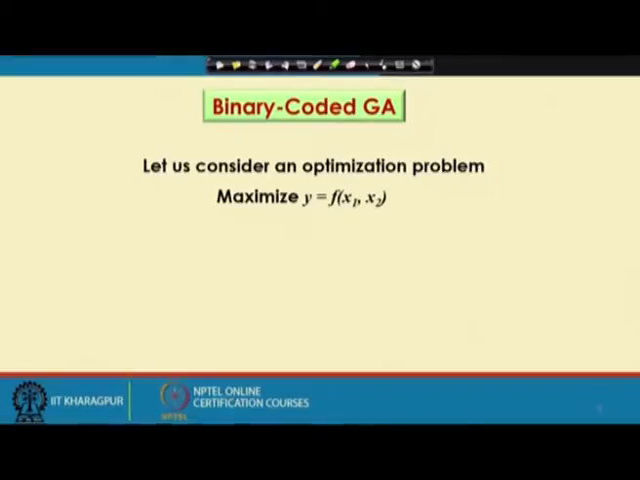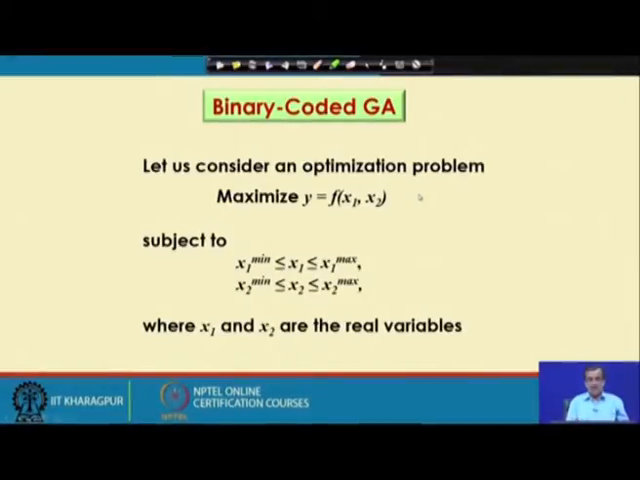Now, I am just going to discuss the working principle of a binary coded GA in much more detail with the help of one numerical example. Now, let us consider an optimization problem of the form: maximize y, a function of two variables x1 and x2, subject to the condition that x1 is lying between x1 minimum and x1 maximum, x2 is lying between x2 minimum and x2 maximum, where x1, x2 are the real variables.